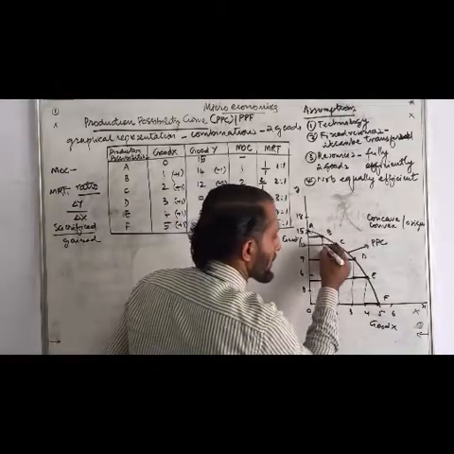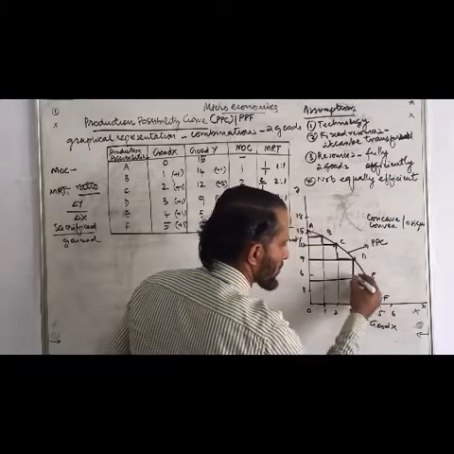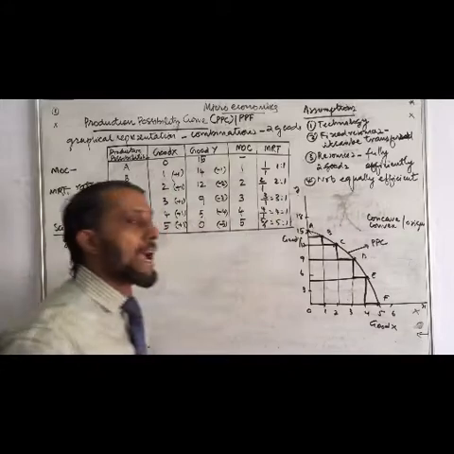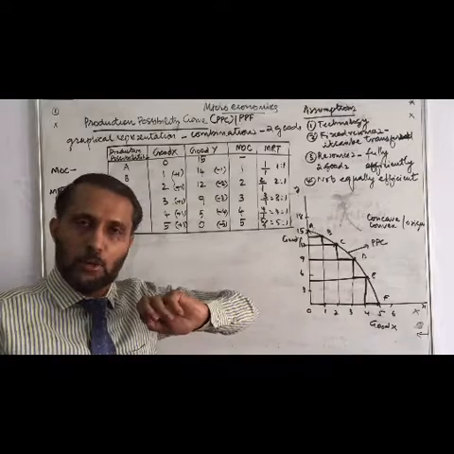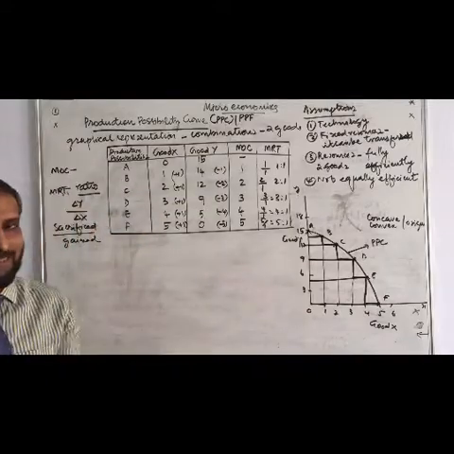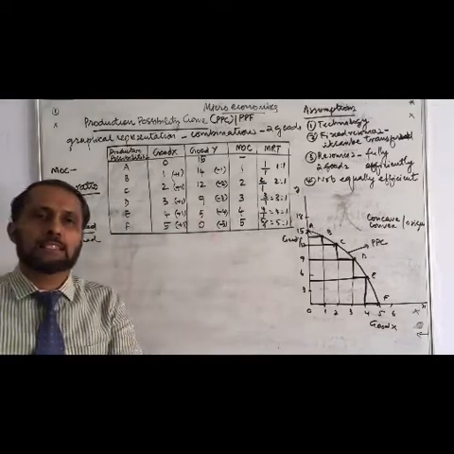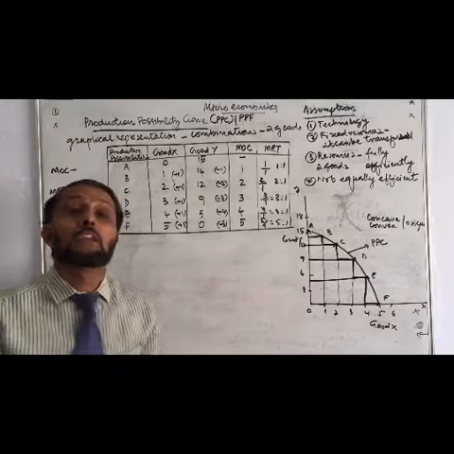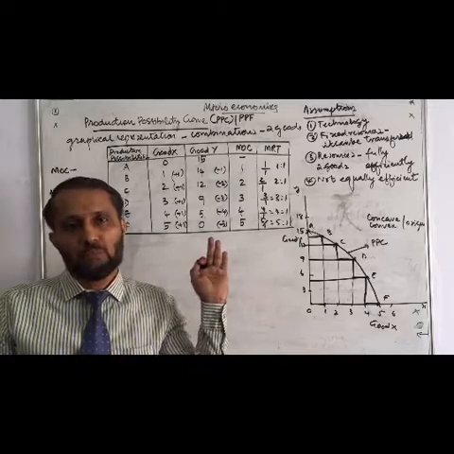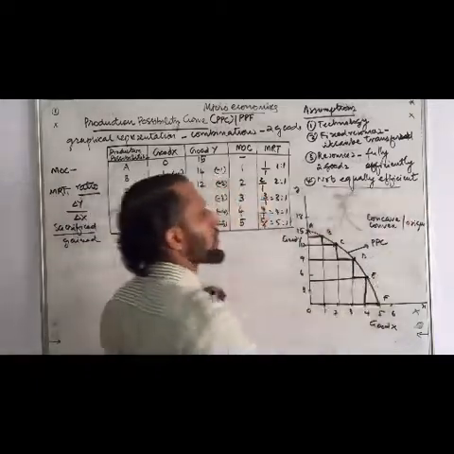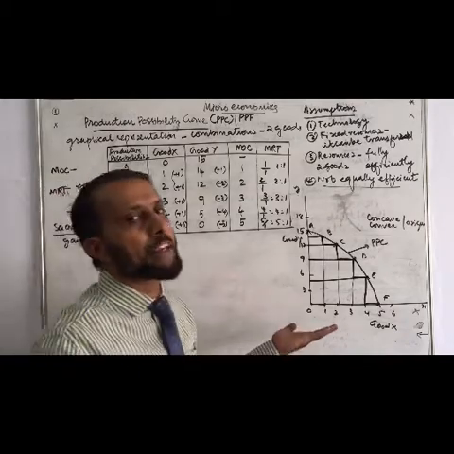How much did we sacrifice? We can say the sacrifice is in terms of these vertical lines. Does the length of the vertical line increase or decrease? It's very clear, it increases. Understood? It means that sacrifice increases. MRT increases, MOC increases. What we are sacrificing is increasing more, because of the inefficiency of the resources, because of this fourth assumption: resources are not equally efficient. That is why the sacrifice level increases, while the gaining level remains constant.